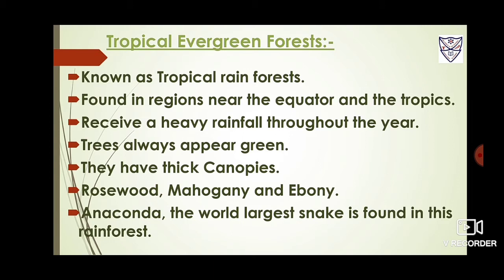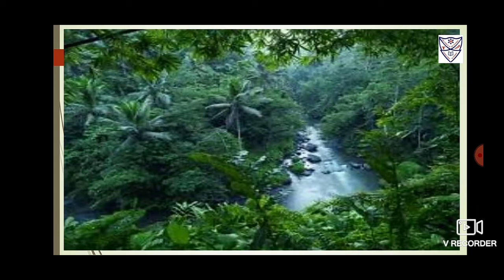Due to the absence of a particular dry season, trees in the rainforest don't shed their leaves altogether, and the trees always appear green, and this is the reason they are called evergreen. The trees in tropical evergreen rainforest grow close to each other, and they have thick canopies, meaning trees cover the top, so sunlight does not penetrate and reach the ground even in the daytime.